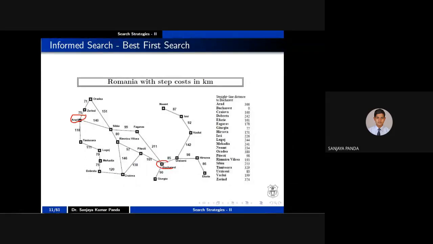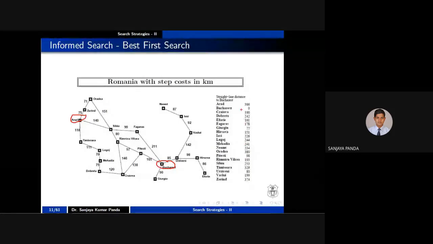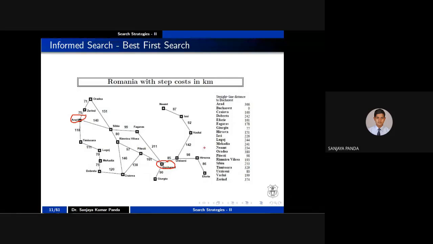What does this indicate? These values are the cities present in the map, starting from A, B, C up to Z. There are so many cities, and these are their straight line distances to B. For example, if I ask what is the straight line distance from A to B, the value is 366. If I ask what is the straight line distance from B to B, it is obviously 0.